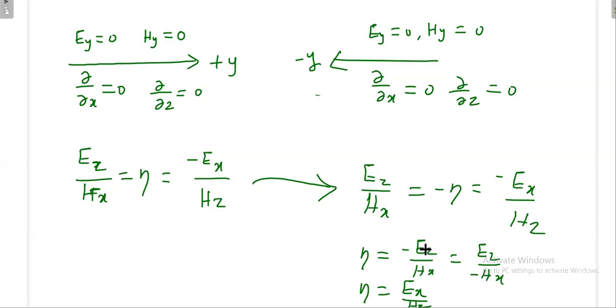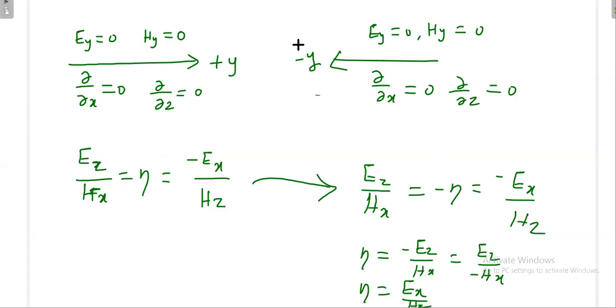You try to go from minus Ez to Hx, or from z to minus x, or from x to z, and check whether you are really going in a minus y direction. This is a simple way. Just analyze it later.